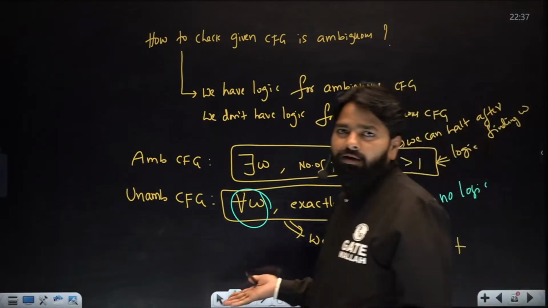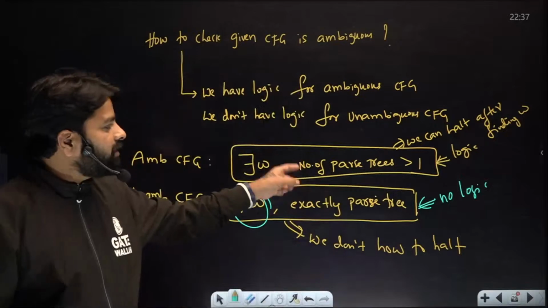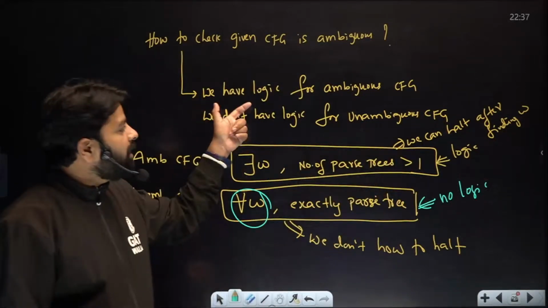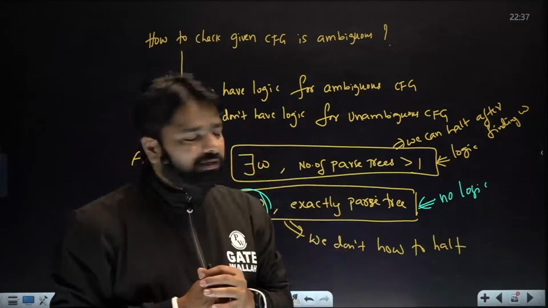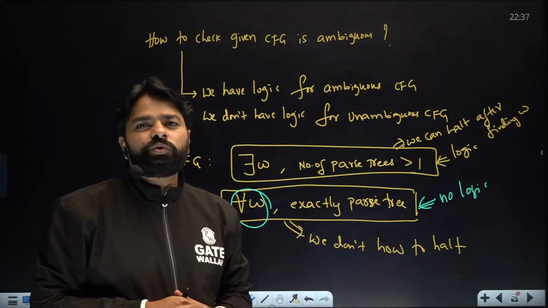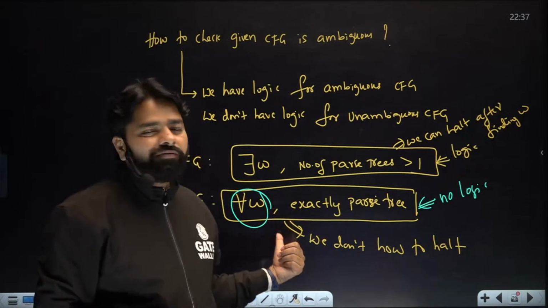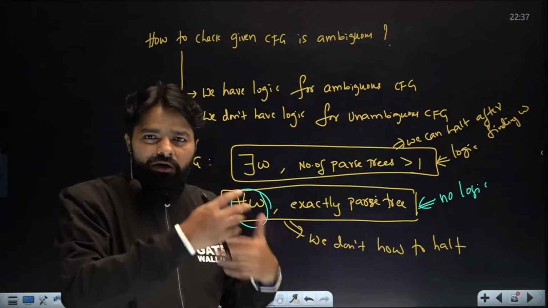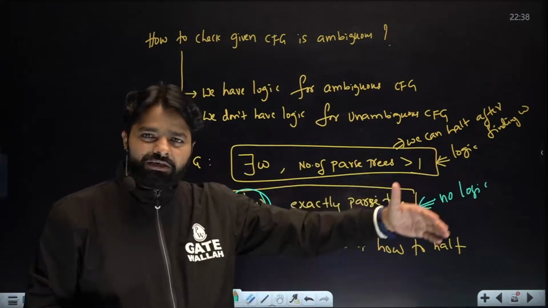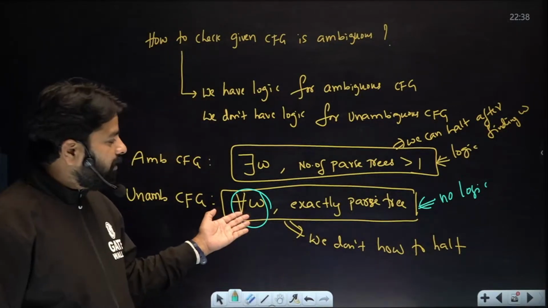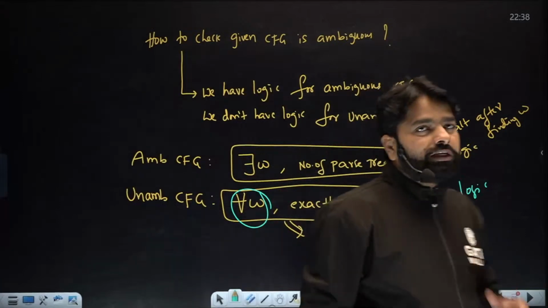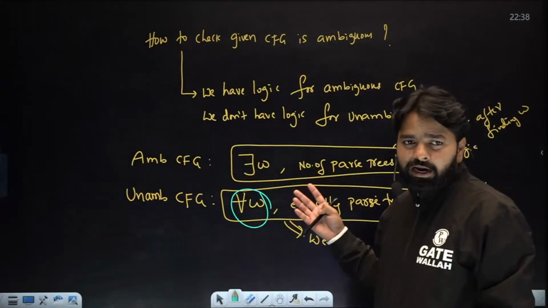Definitions are there, but logics are not there. Logic means can you halt or not. For ambiguous, if I give you an ambiguous grammar, you can come up with the proof why it is ambiguous. If I give you an unambiguous one, you don't have the proof, because how will you verify every string has one parse tree? Are you going to generate one parse tree for infinite strings? Can you stop that for infinite strings? Impossible, right? So this is the issue with the context-free grammar.